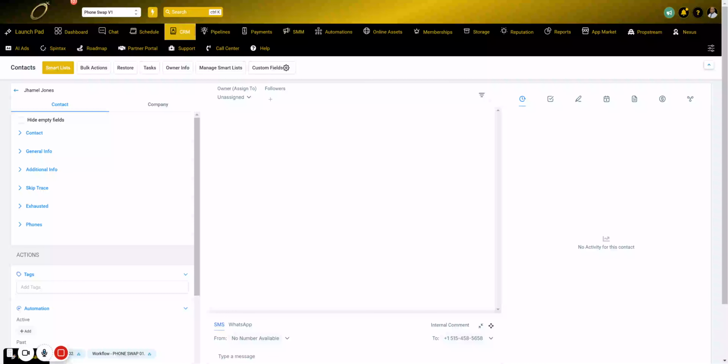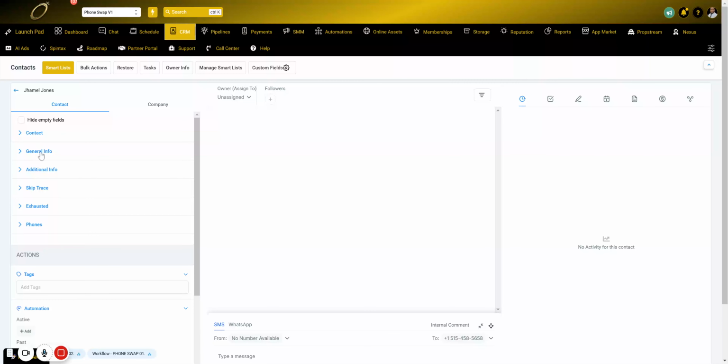If you've used a system where you are uploading multiple phone numbers for the same person, then you've probably been uploading your list multiple times. Here's a solution for that. This is my creation, the phone swap.